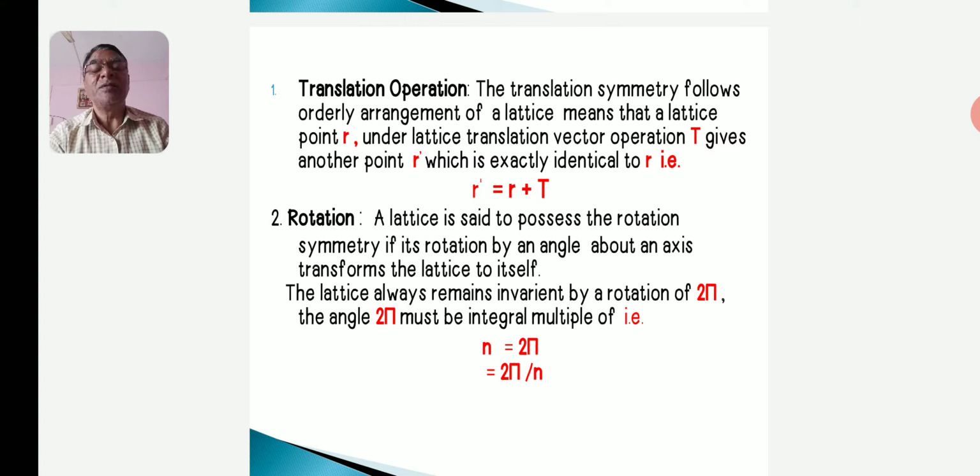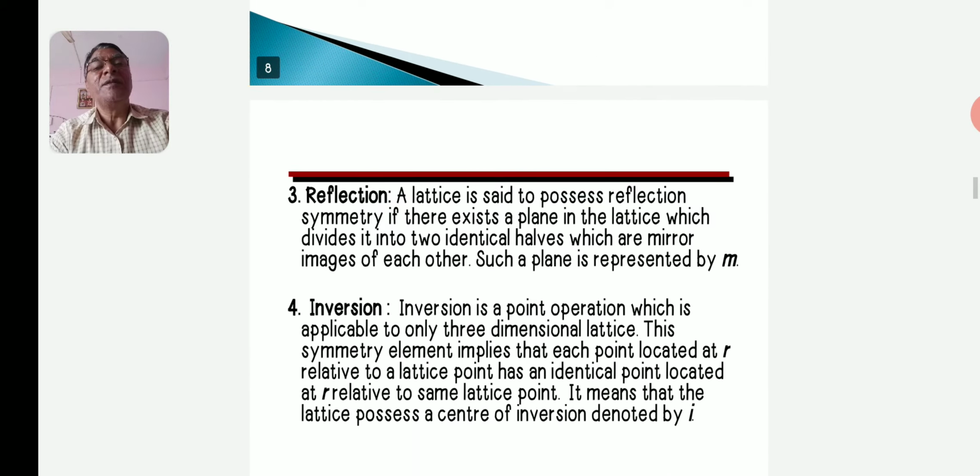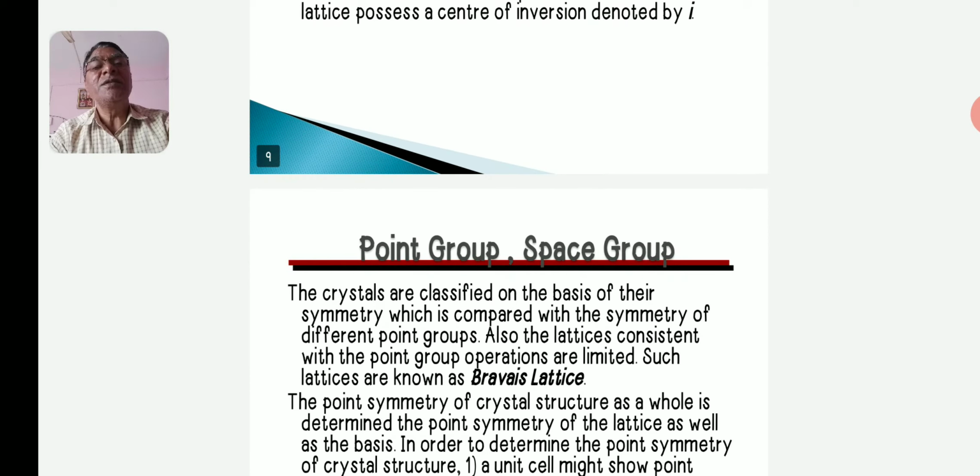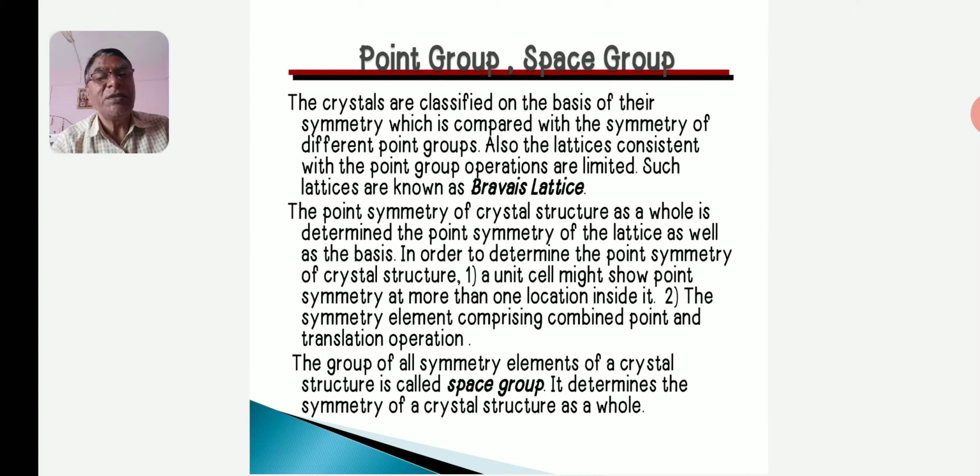In this period, we discuss the point group and the space group. First of all, we discuss the point group in detail. The point group is defined as the group of symmetry operations at a point.